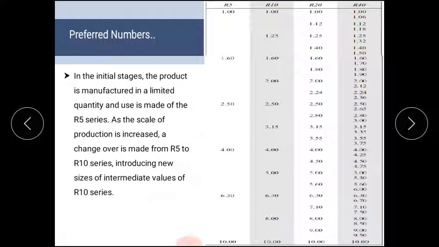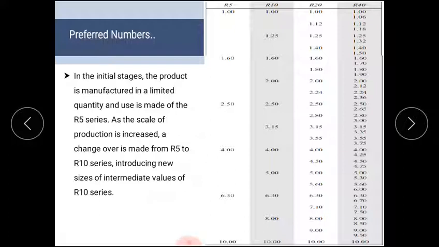In the initial stage, the product is manufactured in limited quantity and use is made of the R5 series. In the initial stage the company manufactures fewer models, so generally they use the R5 series to specify the models. But when the production capacity is increased, the changeover is made from R5 to R10 series, introducing new sizes of intermediate values.